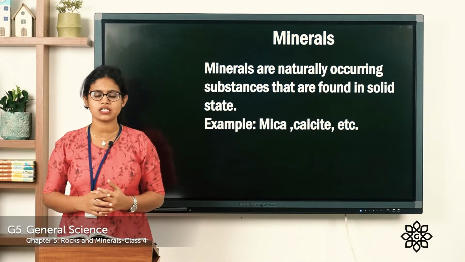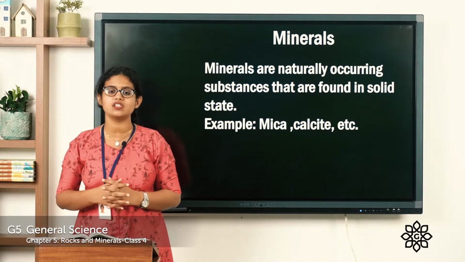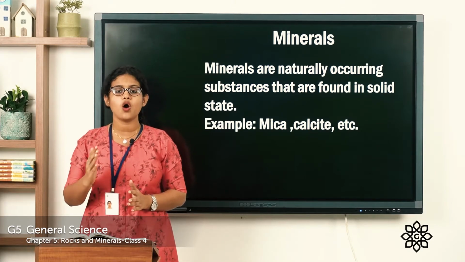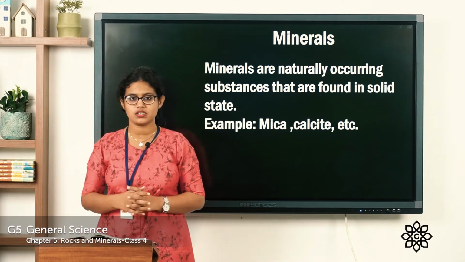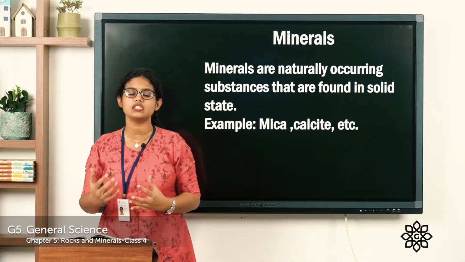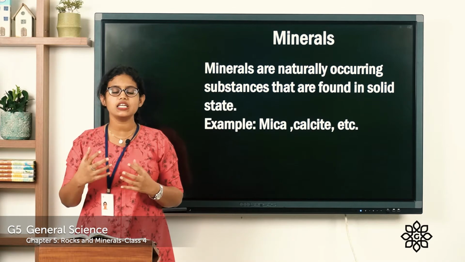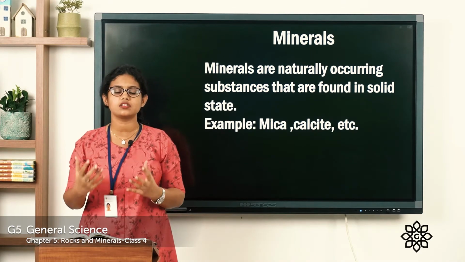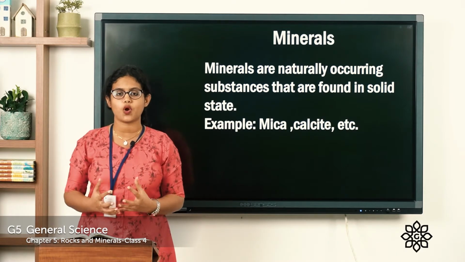Which means that minerals are natural substances which occur in nature on or below the earth's surface, and they are in solid state. These minerals exist in different forms and they have their own chemical properties.